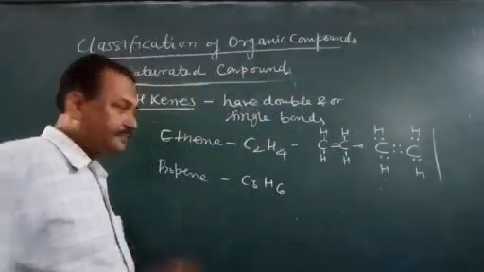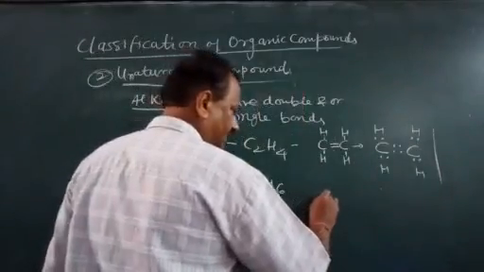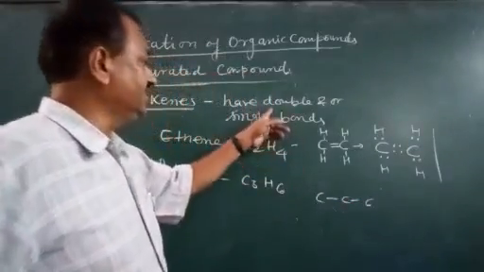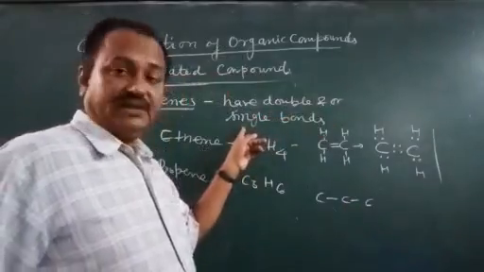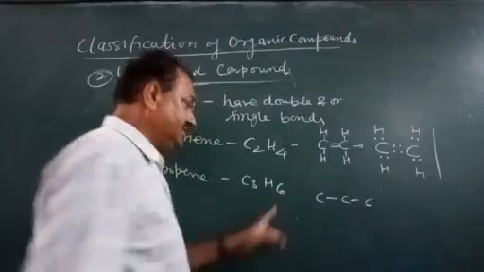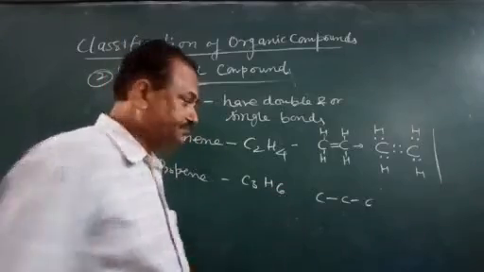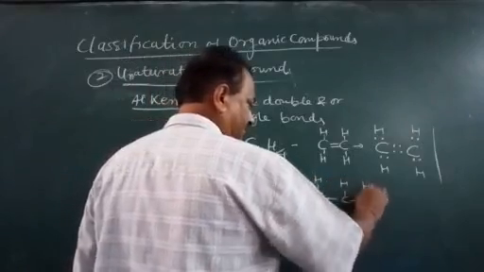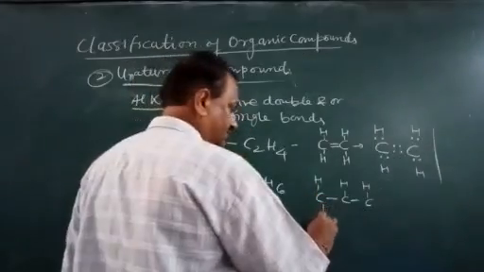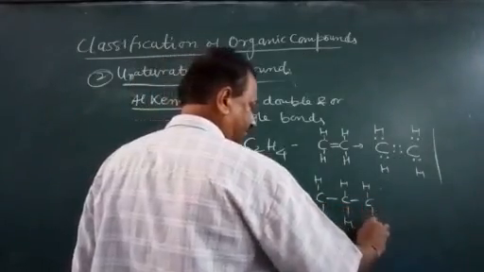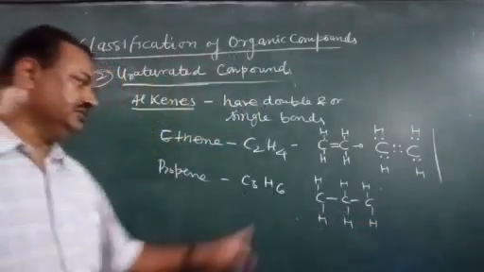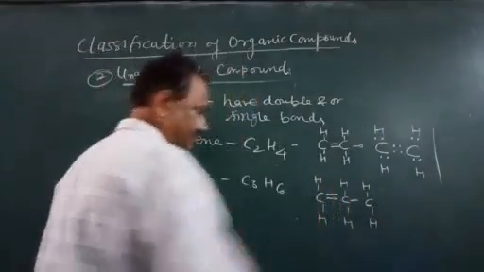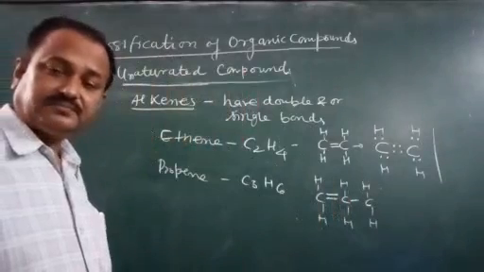Similarly, propene. Again, propene has one carbon, two carbon and three carbon. But here see the condition, double and or single bond. So here we have to take the 6 hydrogen. Let this be the first hydrogen, the second, the third, the fourth, the fifth and the sixth hydrogen. So there are the 6 hydrogen and here we join this.